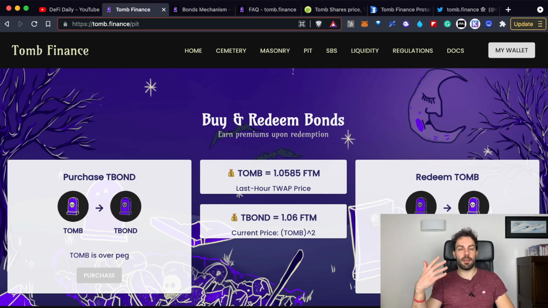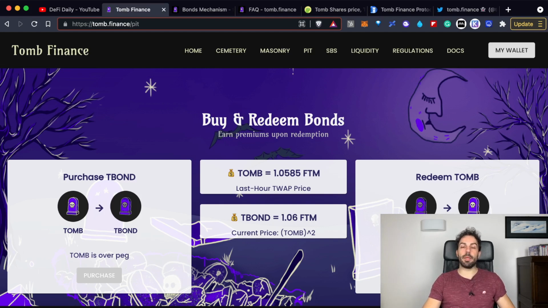So let's say, for example, that the price is dumping just for a moment below the 1 ratio between TOMB and FTM. You will not in any case be able to mint some new TBOND, because this feature is available only if the average price stays below 1 for at least 1 epoch, that is, as we said, 6 hours.